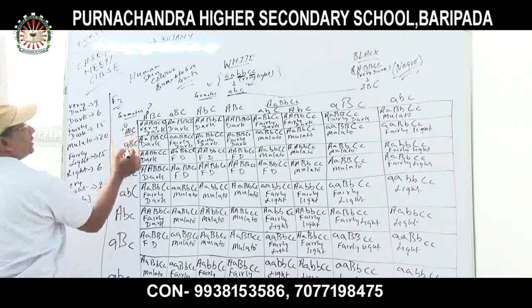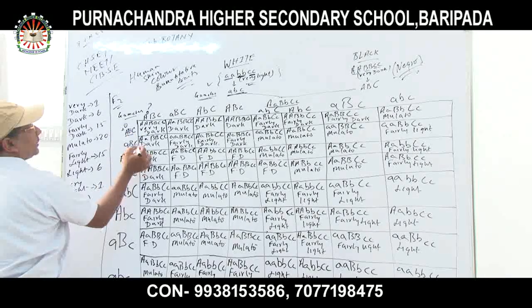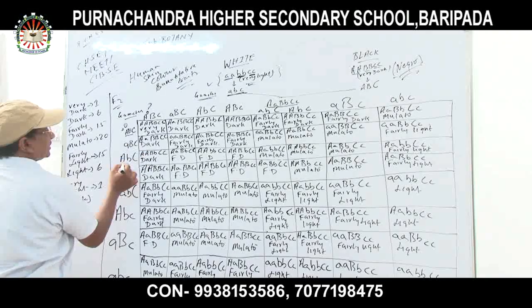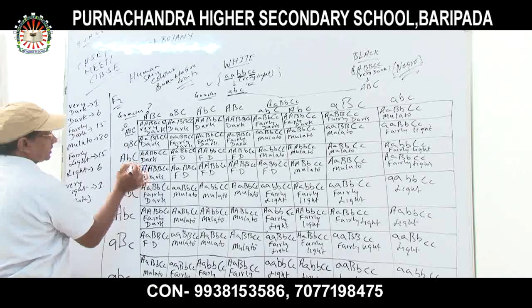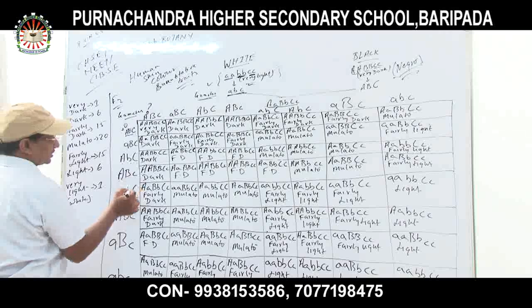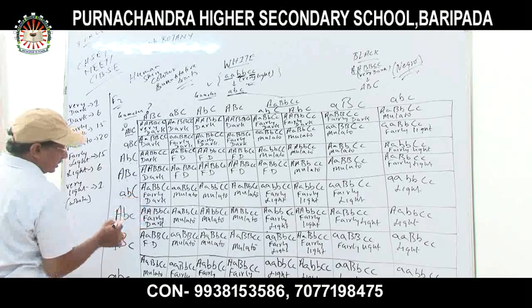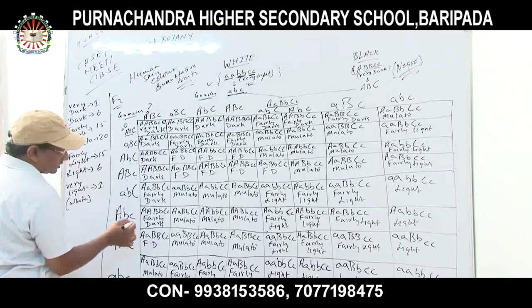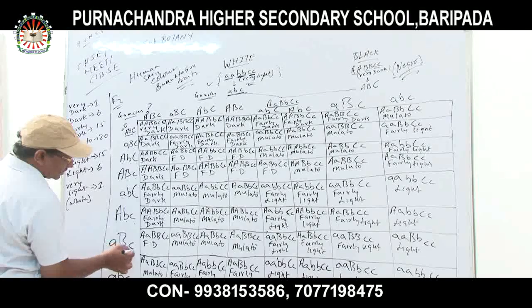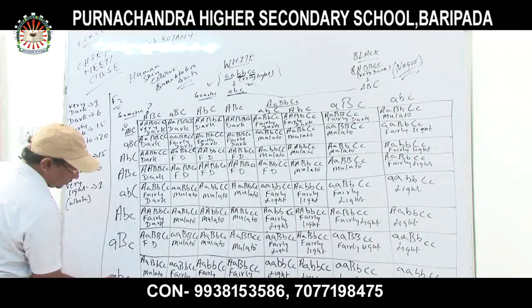Okay, this is the female. Small a, capital B, and capital C. Okay. Next, capital A, small b, capital C. Capital A, capital B, small c. Small a, small b, capital C. Capital A, small b, small c. Small a, capital B, small c. Again, small a, small b, and small c.